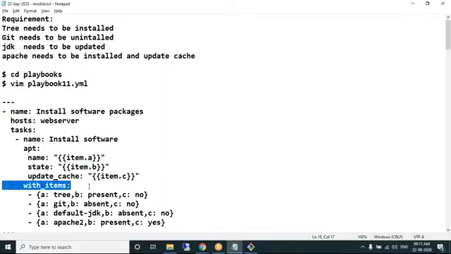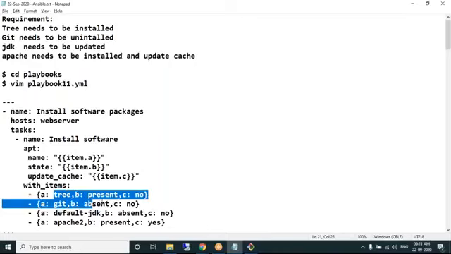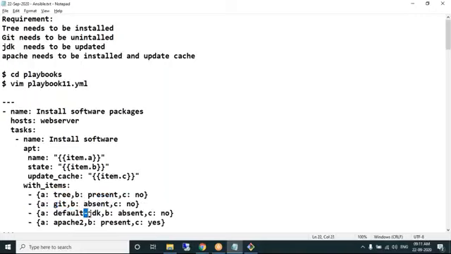with_items is used to implement loops. First time the loop will be executed for tree present node. That means tree will be installed without updating the apt repository. Git will be uninstalled. JDK will be updated, and then Apache will be installed with updating the apt repository. So this is what I want to tell you, that we can have multiple variables, though it's not mandatory that you need to have only one variable when you are implementing loops. This is multiple variables implementing loops.